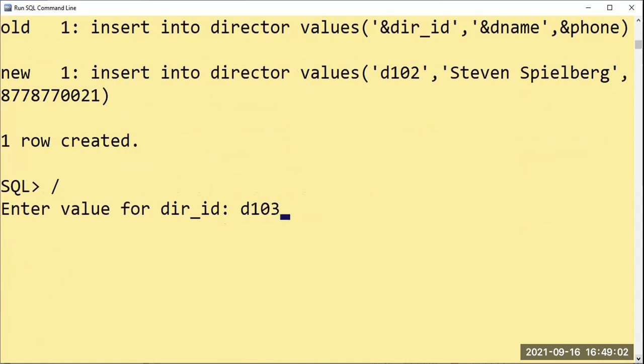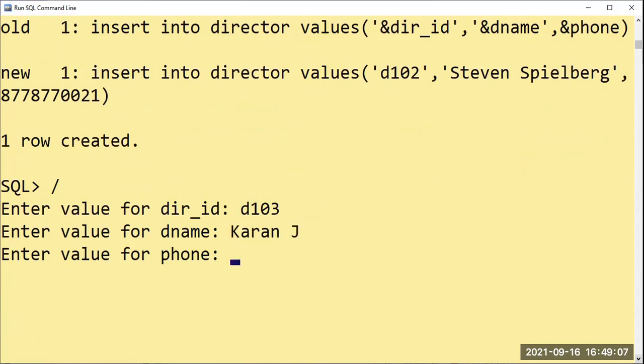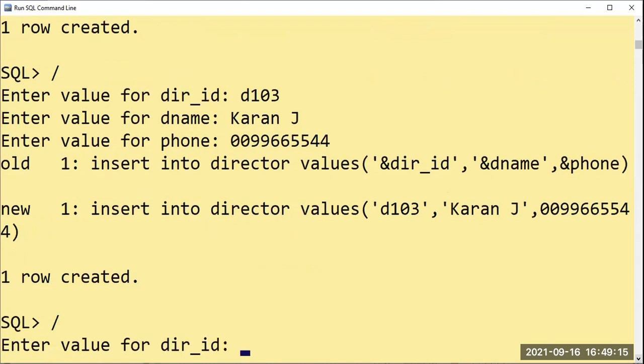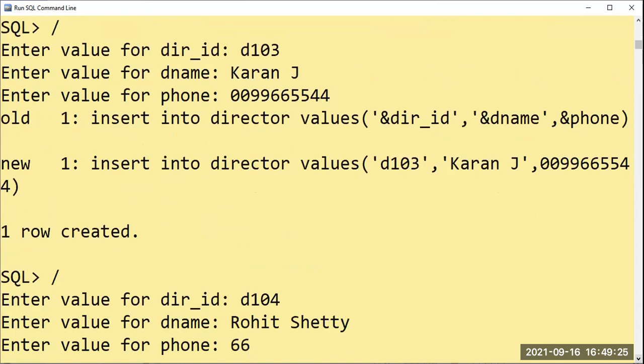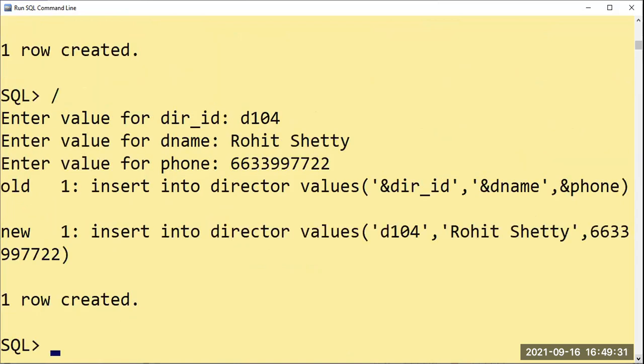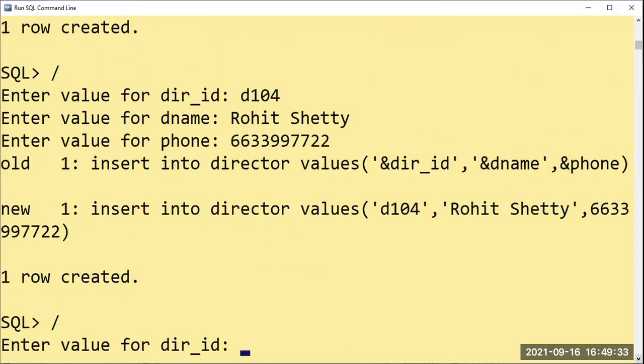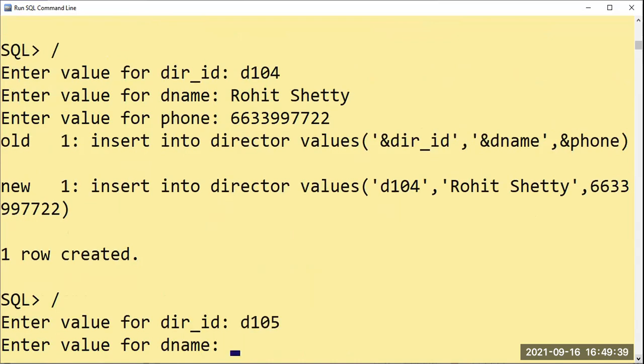So D103. I don't know much, so I'll say Karan Johar. 00996655 444. Okay. The next is D104, Rohit Shetty. Phone number 6633997722. After that, sorry, D105, Aditya Dhawan, I guess.